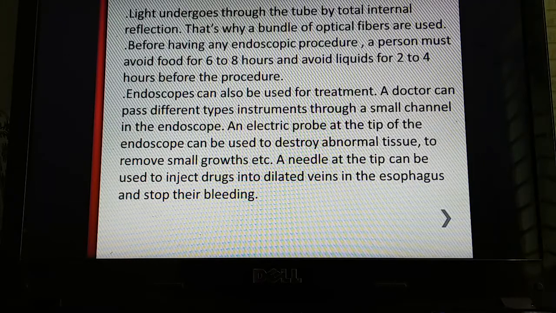And we can also tell our friends or relatives in detail about this test, so that they don't get frightened before doing the test. I hope all of you have understood the terms and the procedure as well.